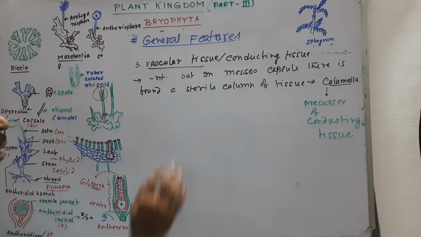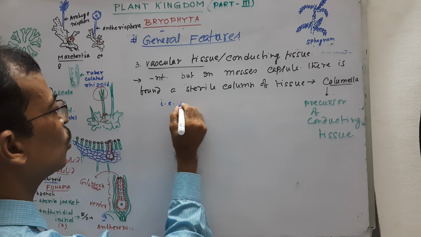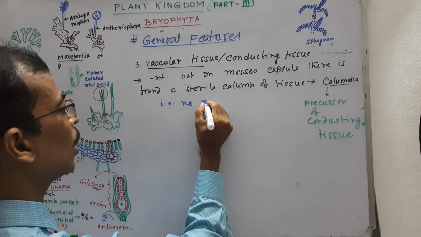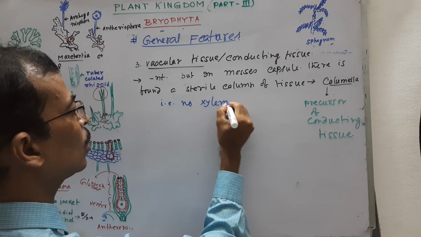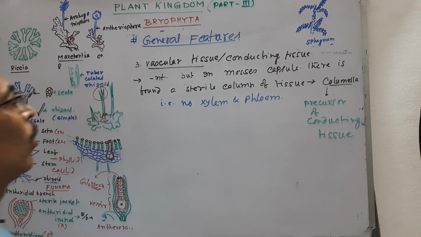Now, there is no xylem and phloem there. No xylem and phloem is found here. Okay.